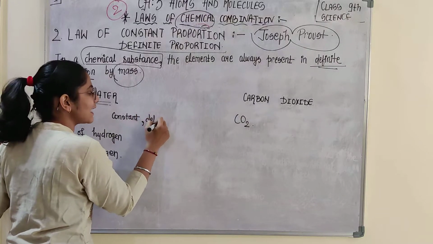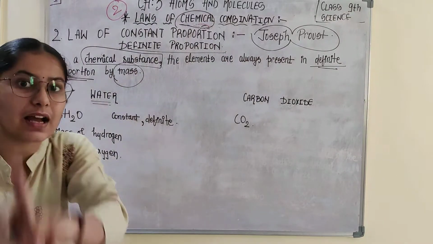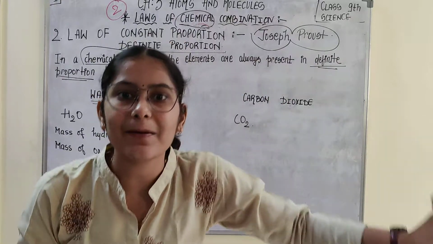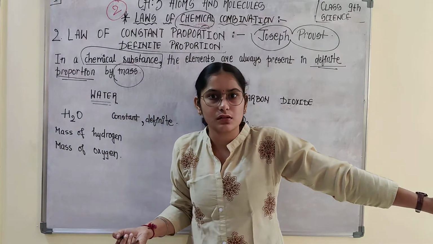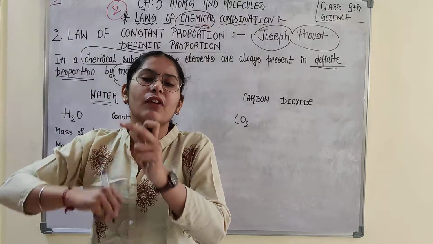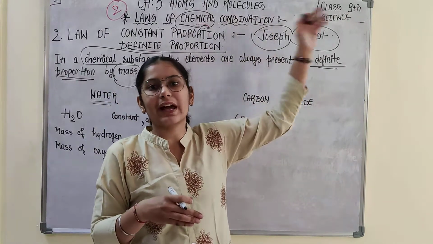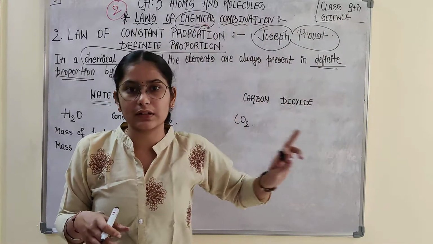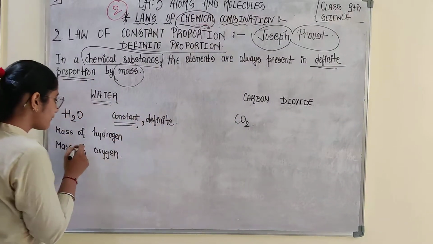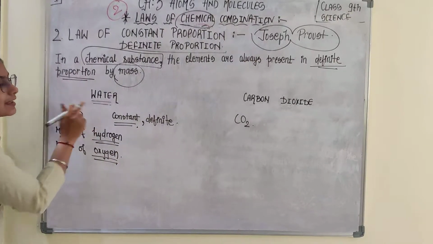It won't change if we change the source. The water coming to your house from your tap is H2O. The same water is coming to my house also from my tap, that is H2O. The water present in rivers, oceans, seas, and the water frozen in the form of ice at the polar regions, all have a definite or constant proportion of the mass of the elements present in the water.